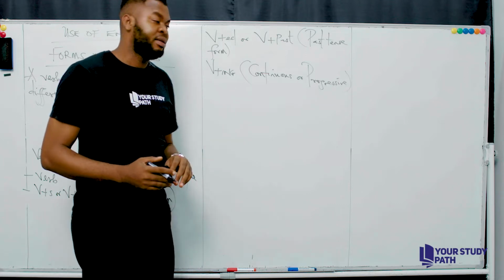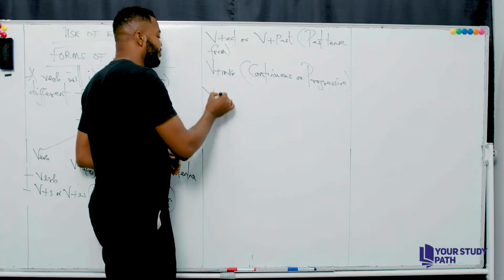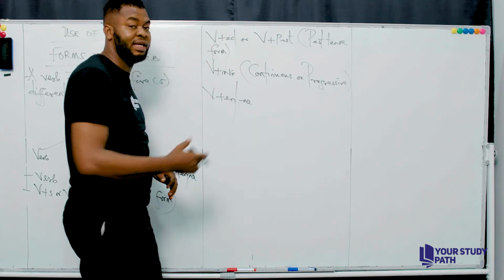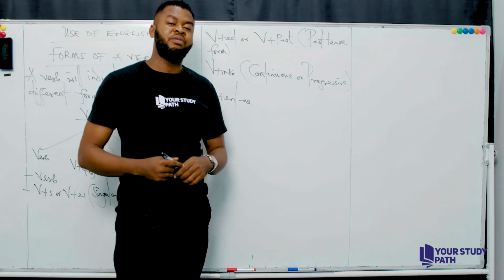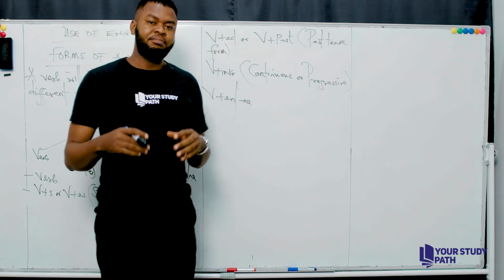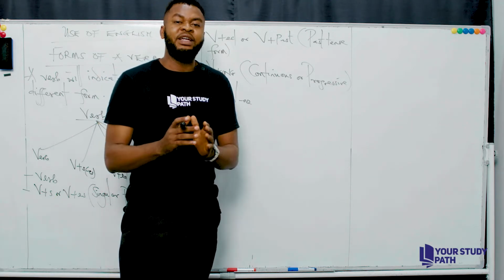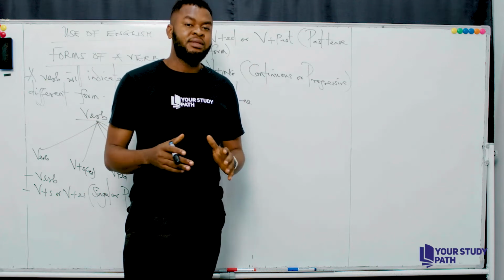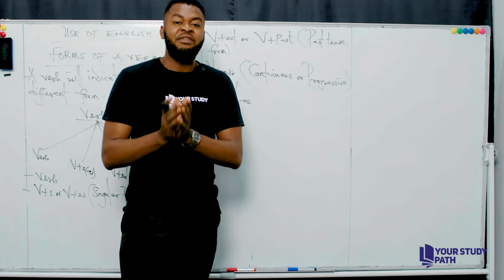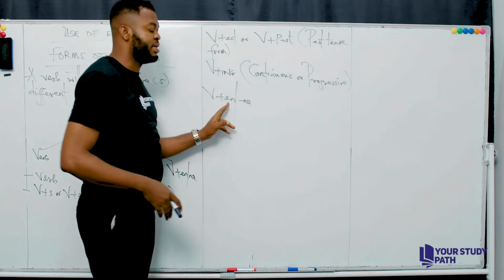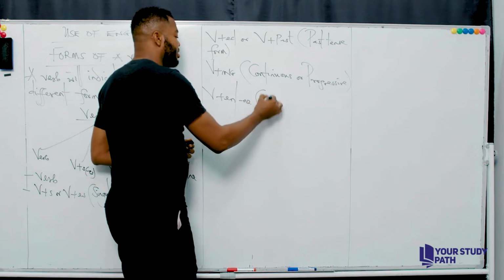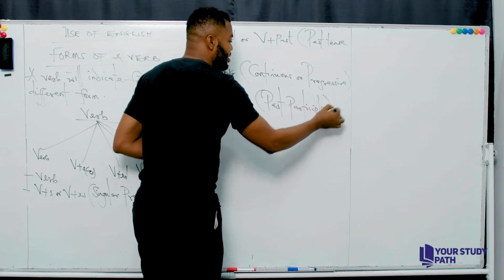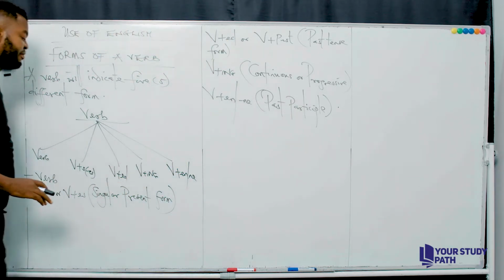Now let's look at the fifth part. Now the fifth part here, you have verb plus en or verb plus ne. So any of this is acceptable. Now what does verb plus en or verb plus ne mean? What I mean by that is a verb that ends with en or ne would always indicate the past participle form, an action that began in the past, which has a conclusive evidence in the present. Now, verb plus en or verb plus ne indicates a past participle form, okay? A past participle form.